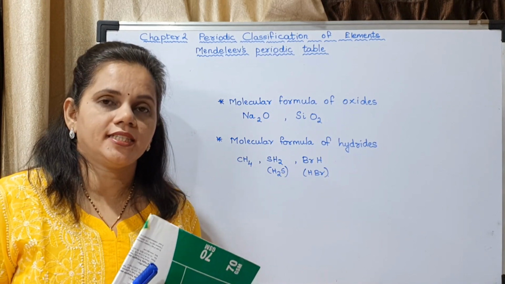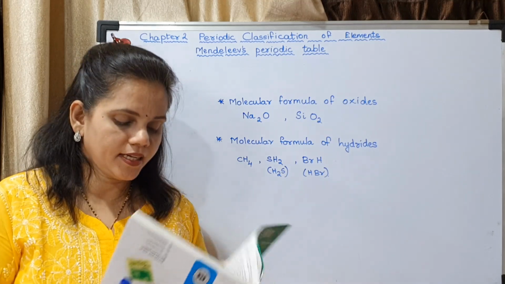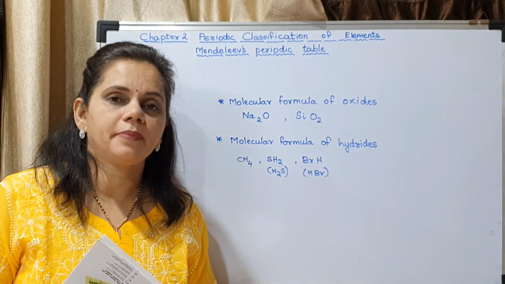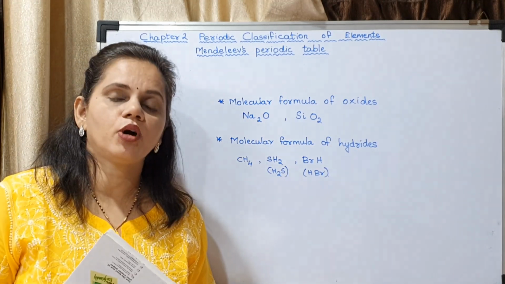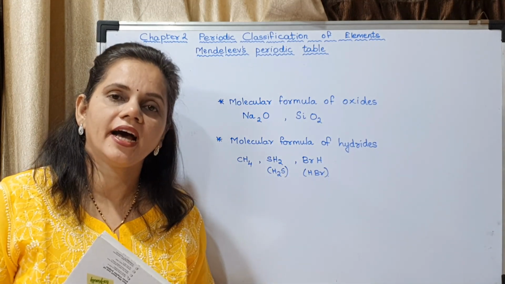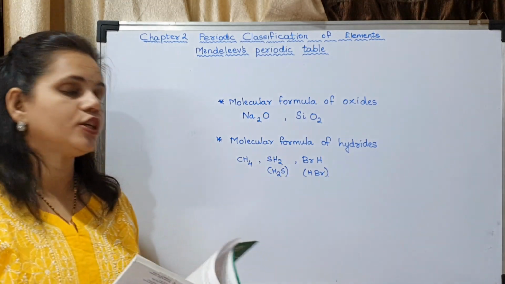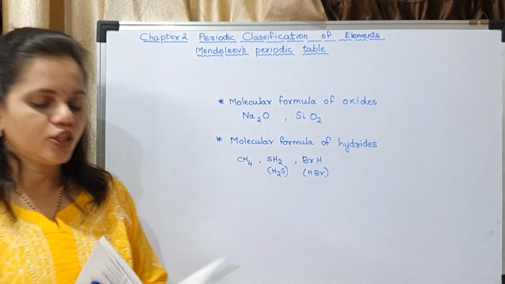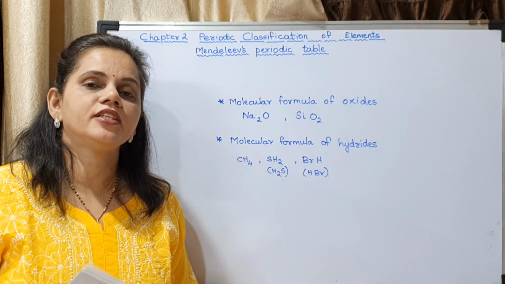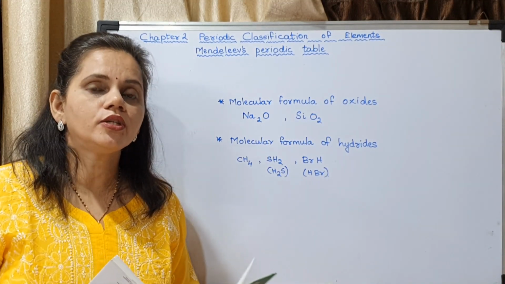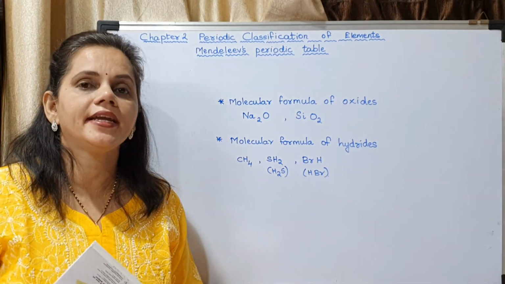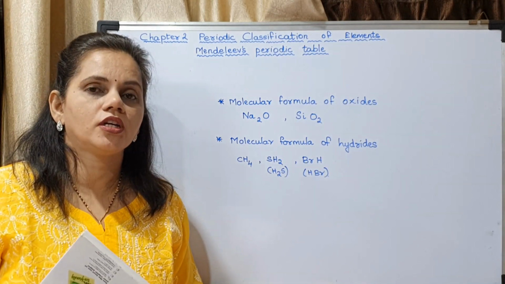Now the fourth question is the question which is there in textbook page number 20. Use your brain power. You have to write the molecular formula of oxides and the molecular formula of hydrides. I have given you examples here. The first one is, write the molecular formula of oxides. The first one is sodium. Now how to do it? You have to take the table on page number 18 and search for sodium.